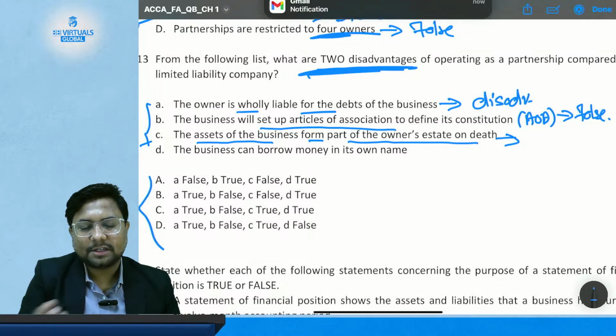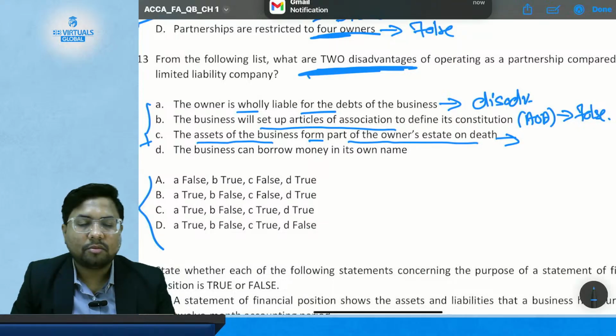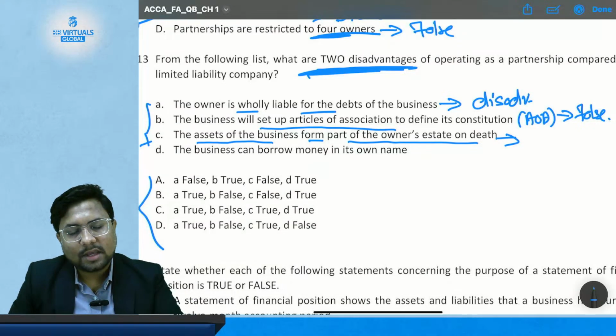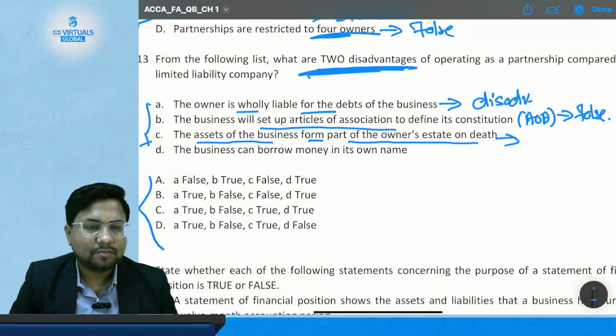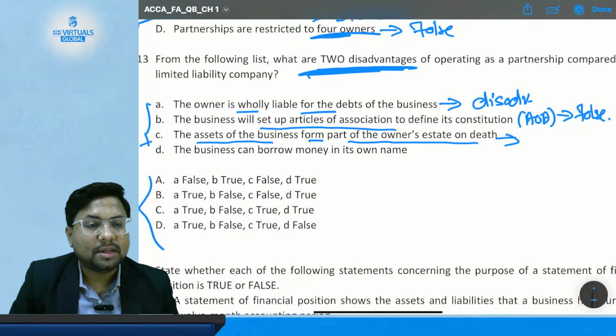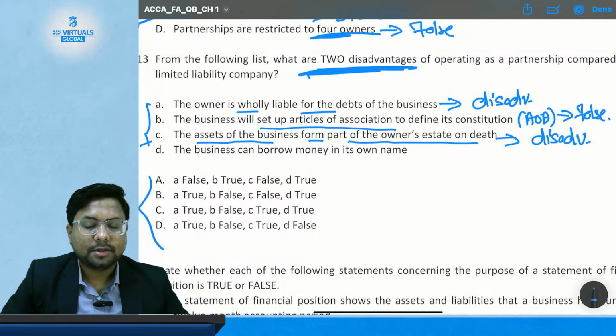This is a disadvantage as compared to the company form of business, because in a company you have perpetual succession. Whether a shareholder comes or leaves, this does not affect the perpetual succession of the company. So this is a disadvantage if you look at it from the point of view of being in a partnership, as compared to a company form of business.